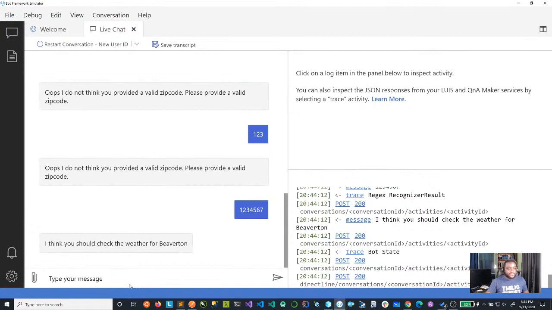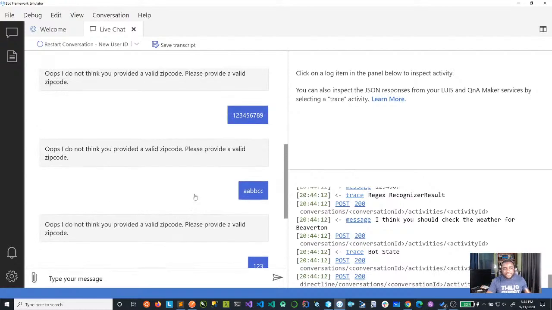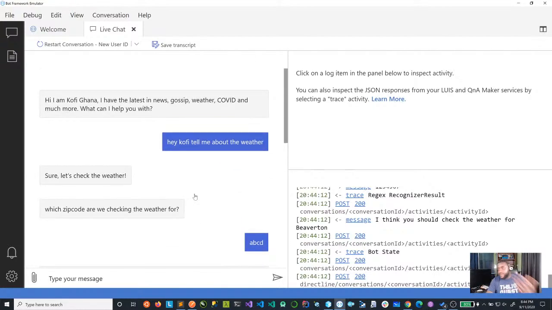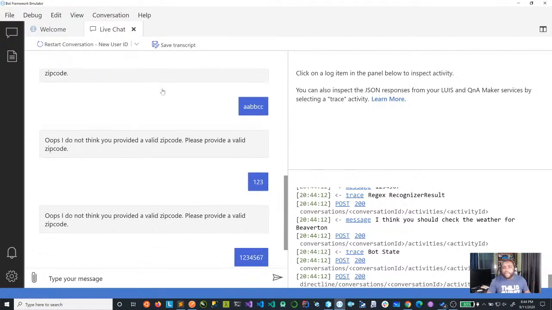And I hit enter. Now, do you see this? It says, I think you should check the weather for Beaverton. That is because we have tried too many times. Okay. So at this point, it's actually set the property of the zip code for us with the default we provided. All right. So that is how you can do an input or a prompt. Okay. Now we have our prompt.